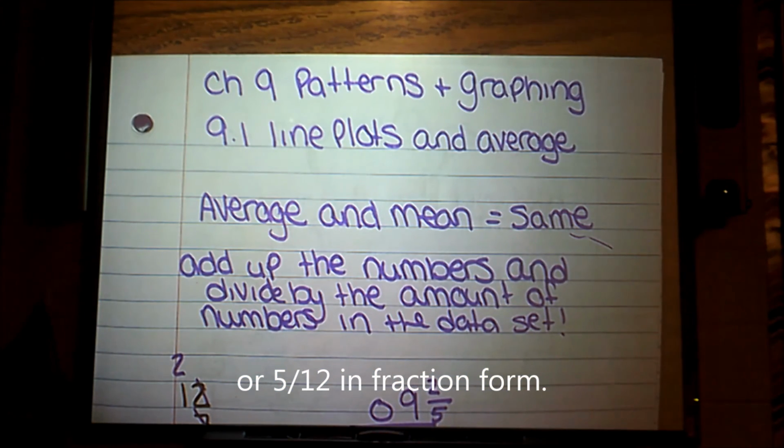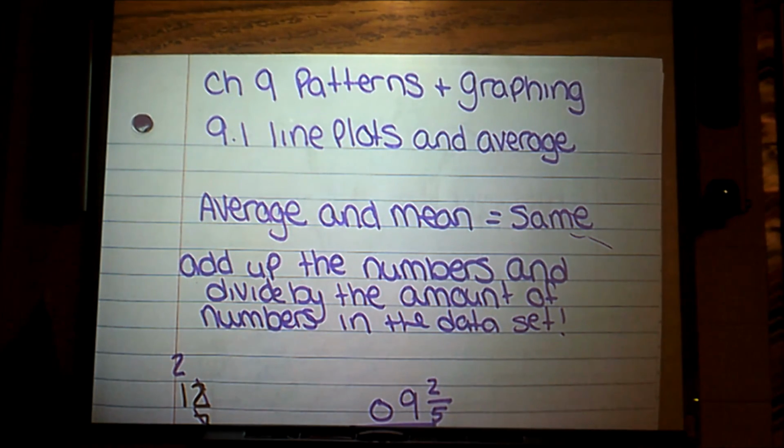So for your challenge problem today, I challenge you to make up a set of numbers. Use whole numbers, use fractions, if you are really daring, and try and find the average. Pick 4 or 5 random numbers, add them up and divide by the number of numbers, and just see how you do. See if you're comfortable with this concept and see how you're feeling with it.